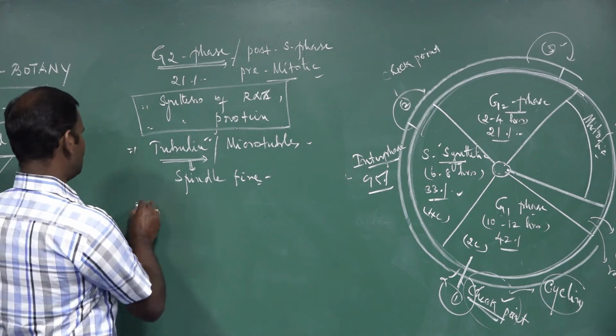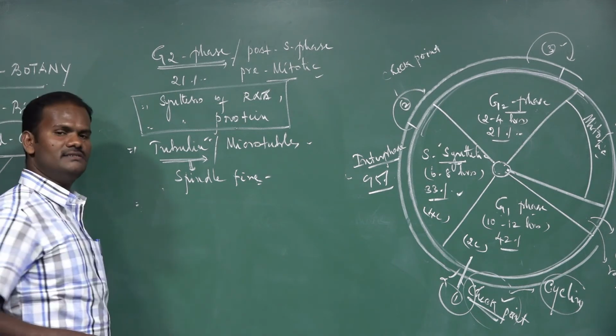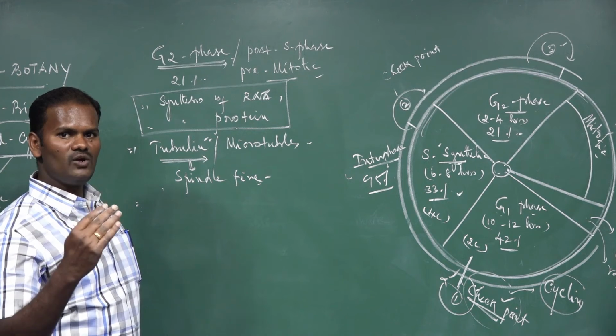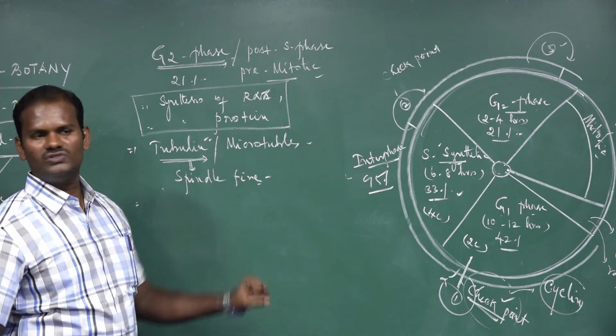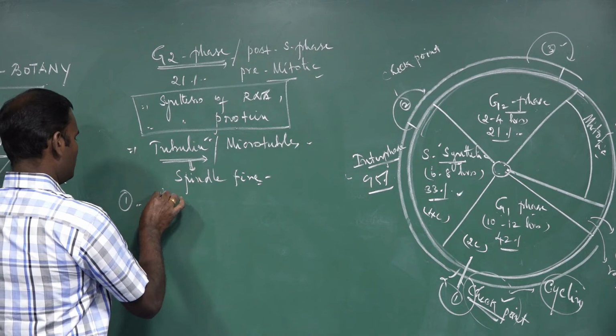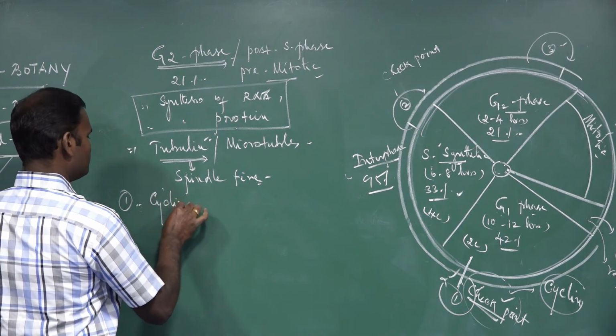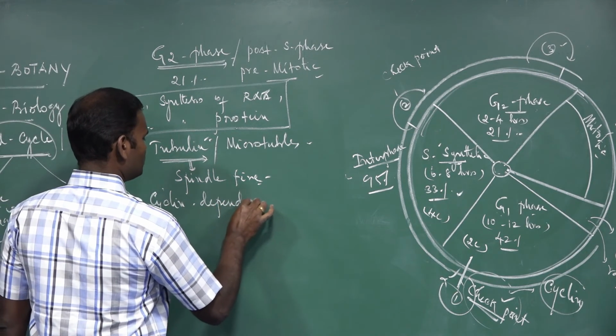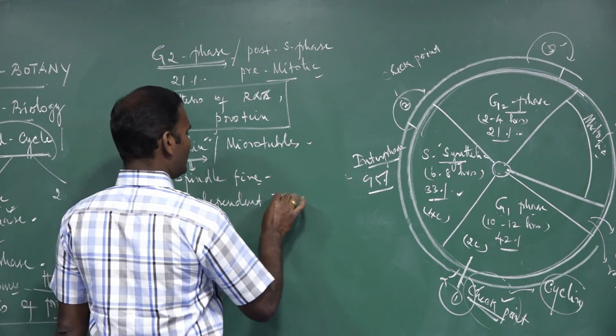And in addition to that, cyclin proteins. There are 3 types of proteins which regulate or operate the cell cycle. The first one is cyclin dependent protein kinase.